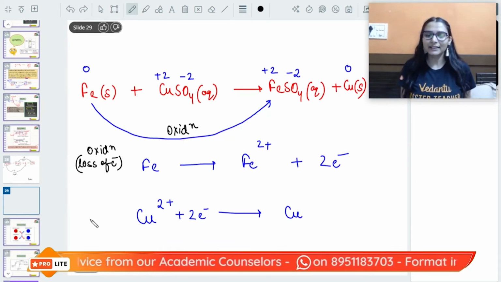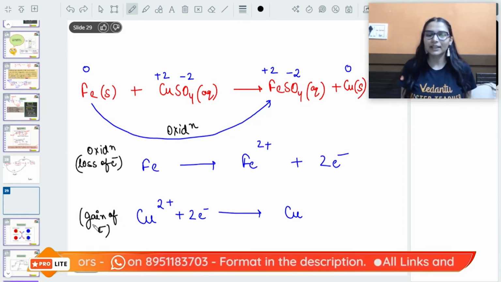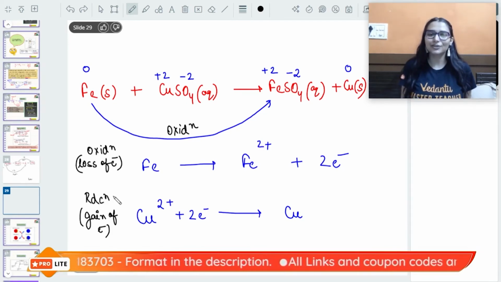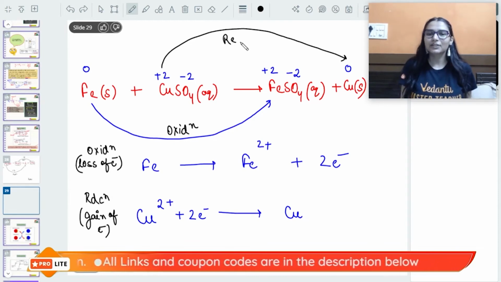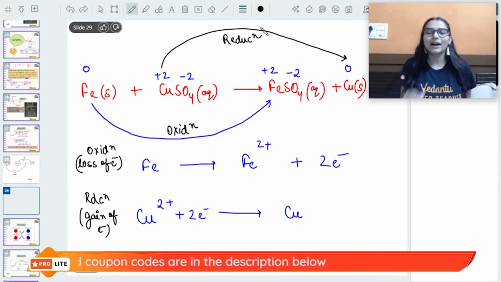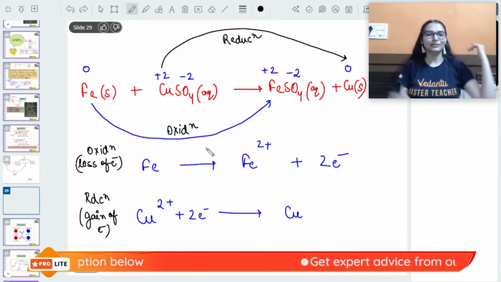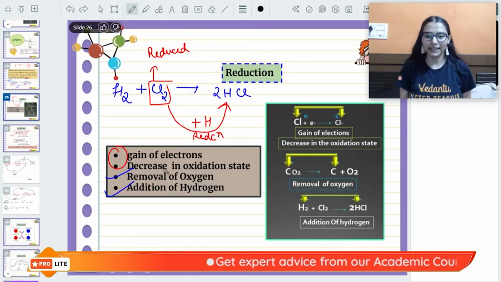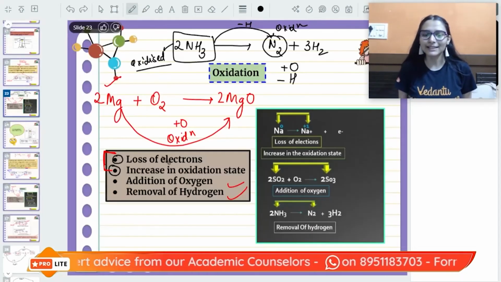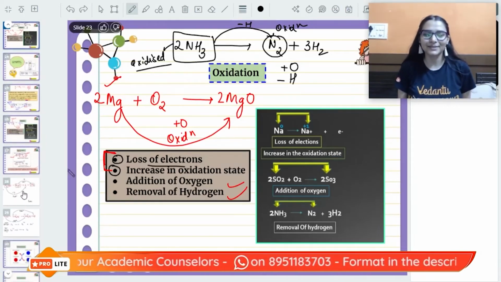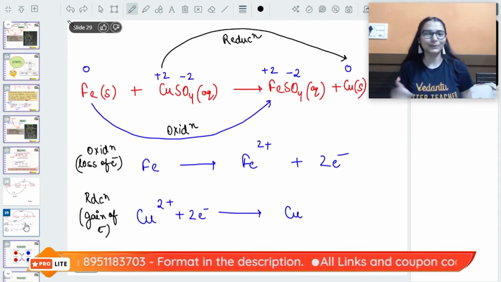And if you see here, gain of electrons has taken place in copper 2+. Gain of electron is defined as reduction. So in this reaction, copper ion has been reduced. It is like undergoing reduction in the reaction, है ना. So this is the approach of that electron के terms में that ma'am was saying that reduction is gain of electrons, okay, and oxidation is loss of electrons. You can see in this reaction यहाँ पर, okay, clearly visible.